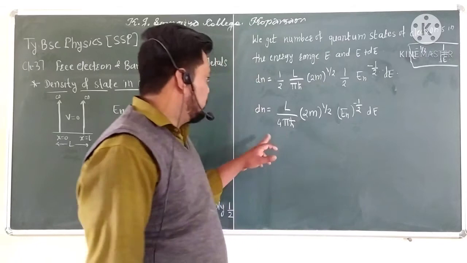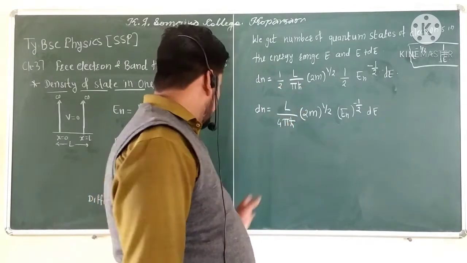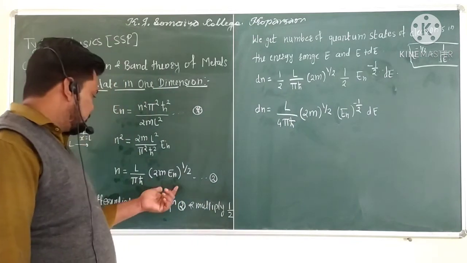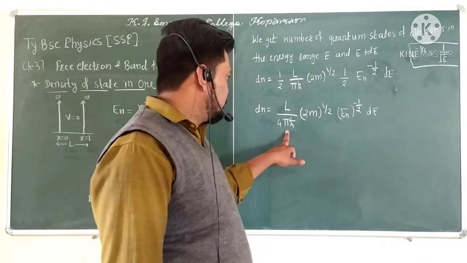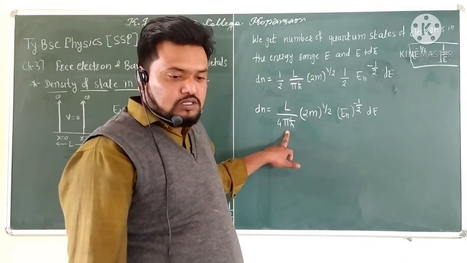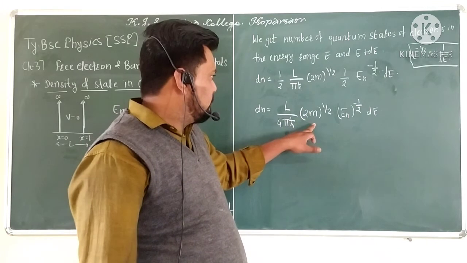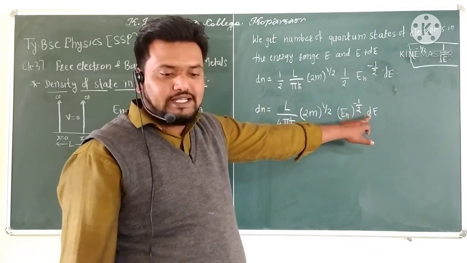So if we take the differentiation of this equation and multiply by 2, the relation will be dN = L upon 4 pi h cross into (2m)^(1/2) En^(-1/2) dE.